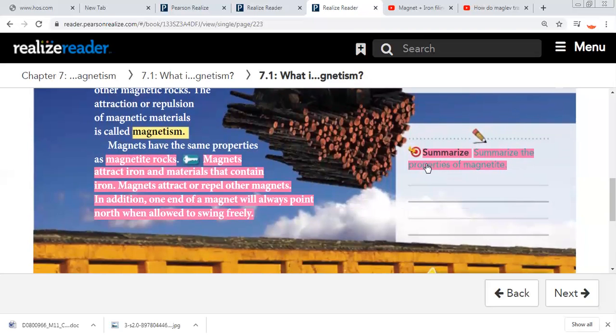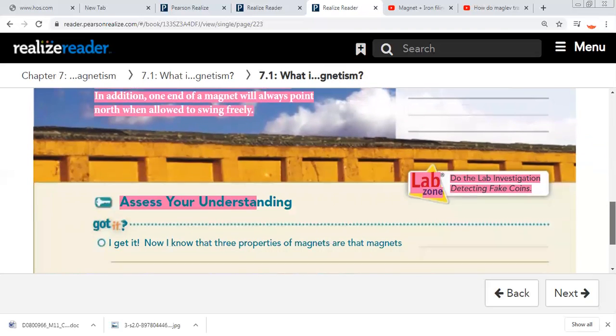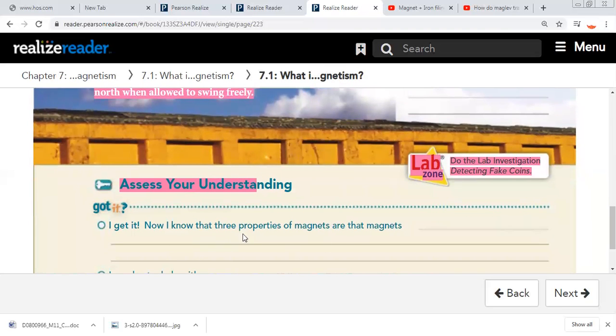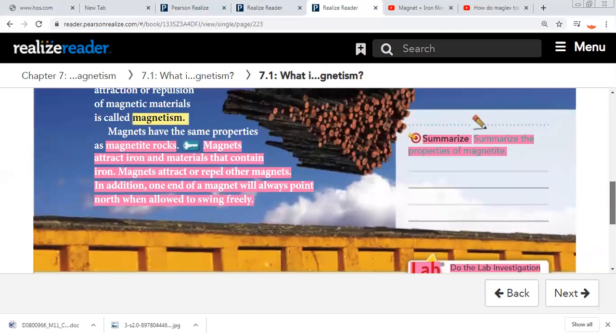Summarize the properties of magnetite. A magnet attracts iron and materials that contain iron. A magnet attracts or repels other magnets. One end of a magnet will always point north when allowed to swing freely.